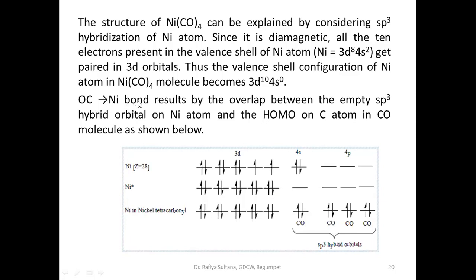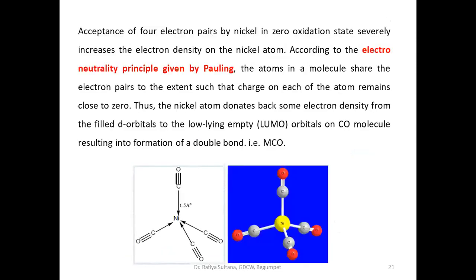This bond results from the overlap between the empty sp3 hybrid orbital on the nickel atom and the HOMO of carbon in the CO molecule, as shown below. This is about bonding in tetracarbonyl nickel. So these are hybrid orbitals. What will be the shape if the hybridization is sp3? Tetrahedral. We have to write it like this, tetrahedral shape.